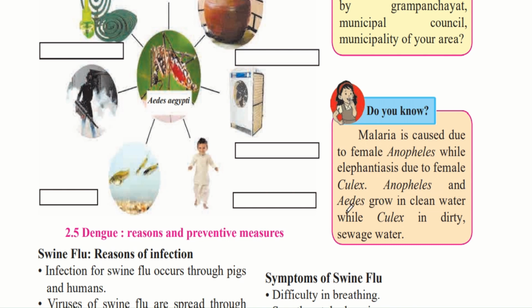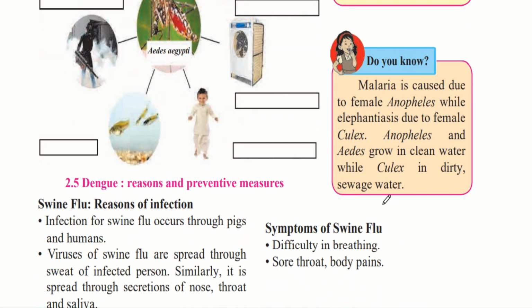Anopheles and Aedes grow in clean water while Culex grows in dirty sewage water. So wherever there is dirty garbage water, the Culex mosquito will grow in it, and wherever there is clean water which is stagnant, the Anopheles and Aedes mosquitoes will grow in it. Therefore, no matter if it is clean or dirty, we should not let any water accumulate in areas around our homes.